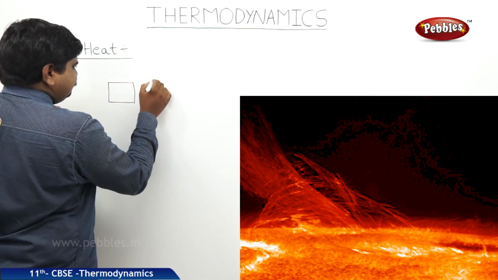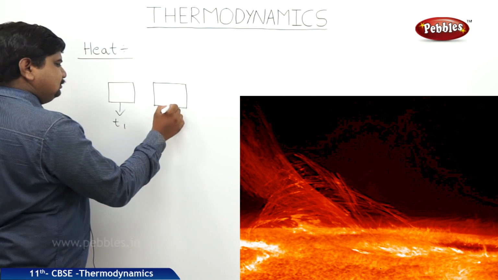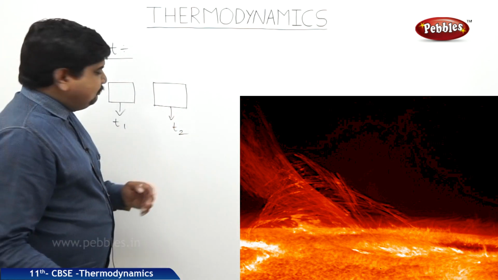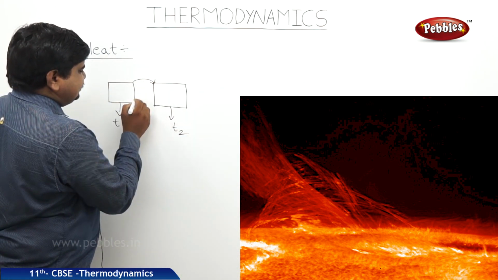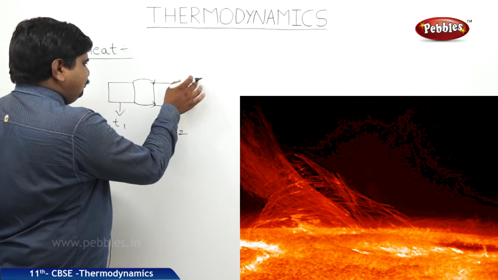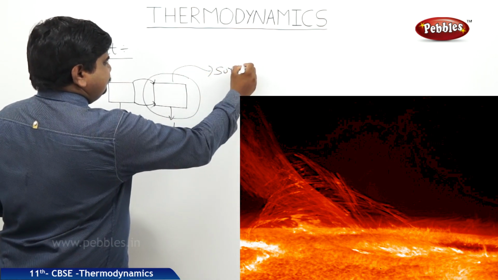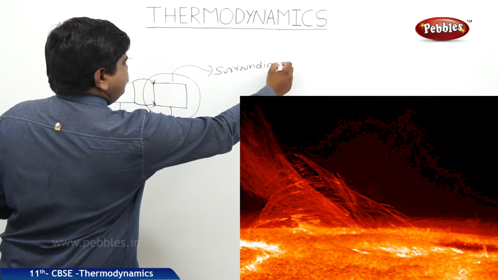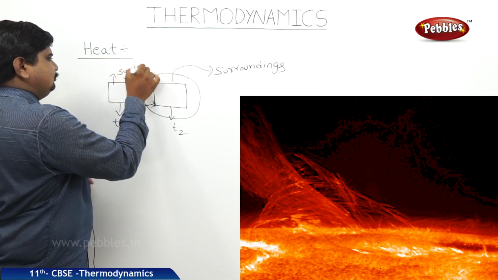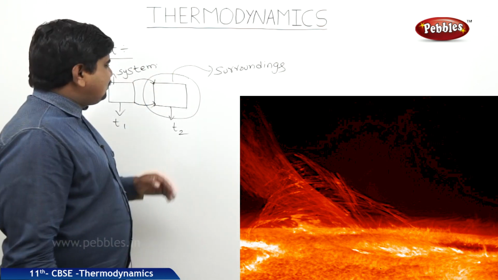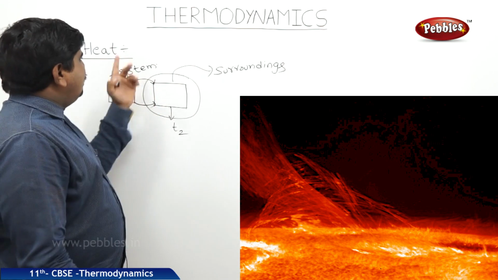There are two bodies which are at two different levels of temperature. Based on their temperature difference, some energy will flow from high temperature to low temperature. We can assume the absence of this body, and this whole is called the surroundings. The one which is releasing the energy in the form of heat is the system. So there is a transfer of energy from system to surroundings based on their temperature difference, called heat energy.